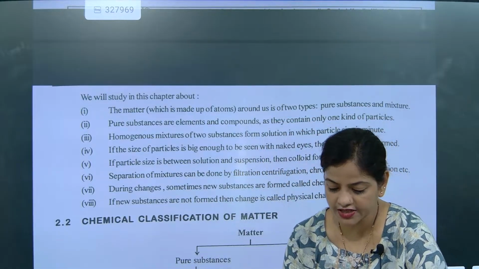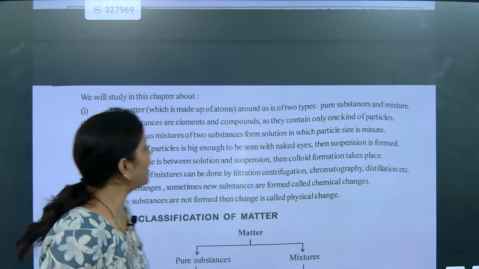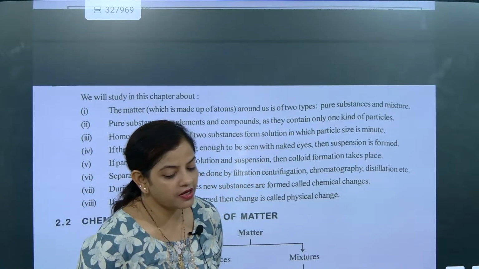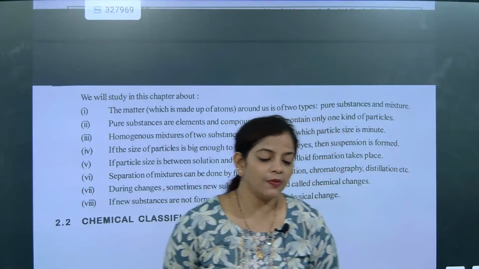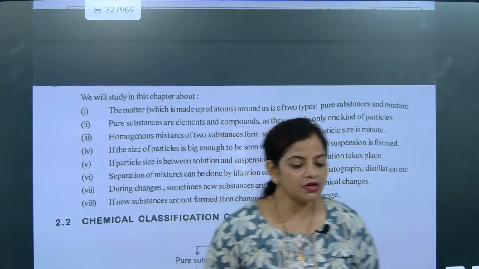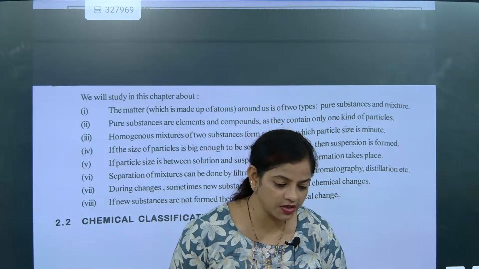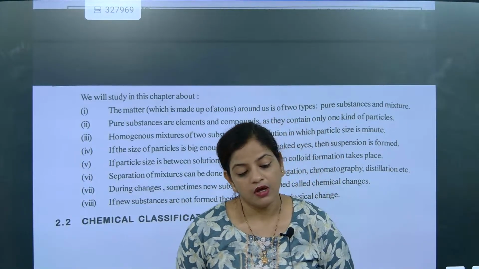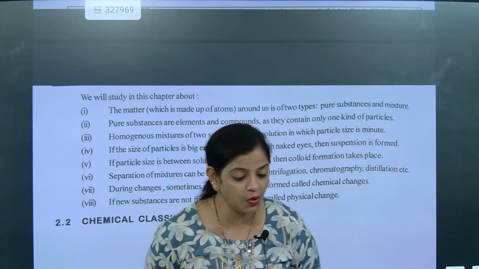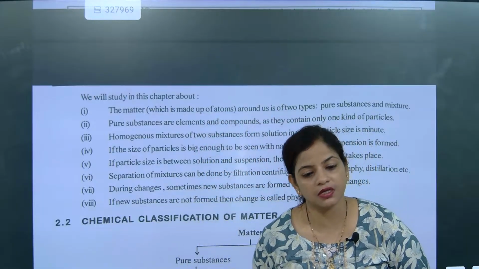Please kindly listen nicely. So we need to understand about matter. Matter, we already know, is anything which occupies space, has mass, and can be felt by senses. Now we are going to understand whether whatever matter is present around us is pure or not. What is the meaning of pure here? How can we classify pure?